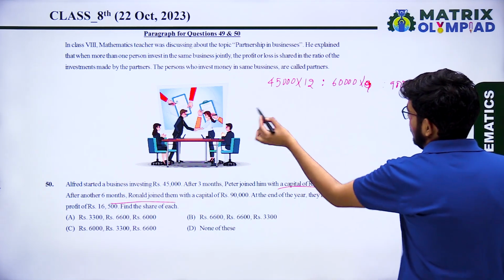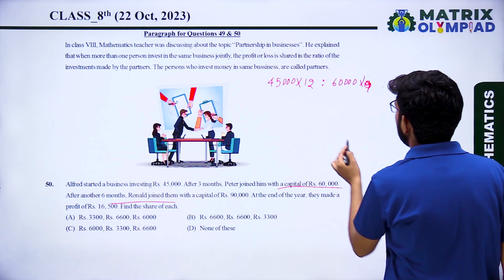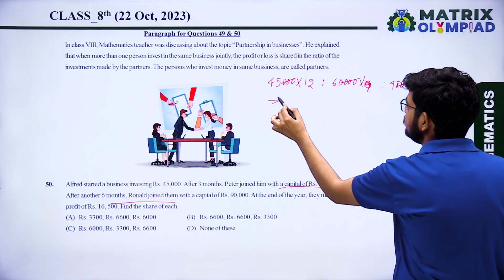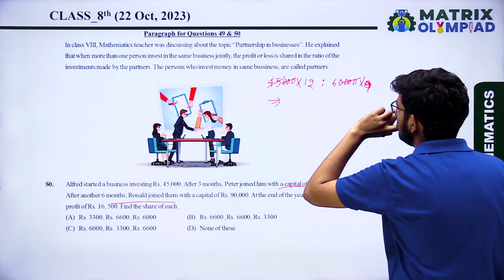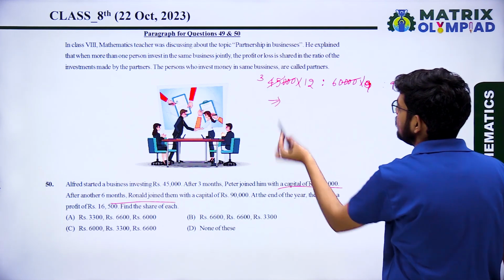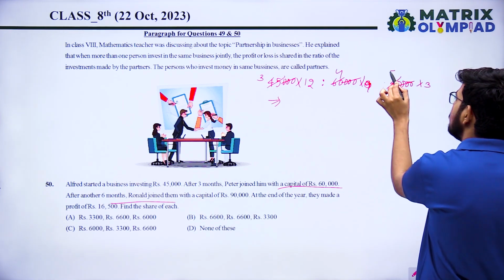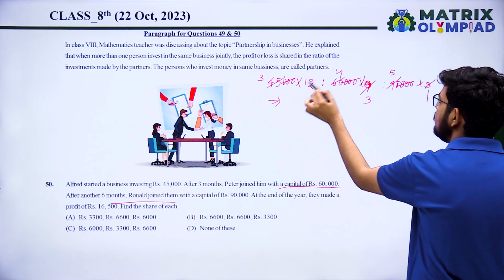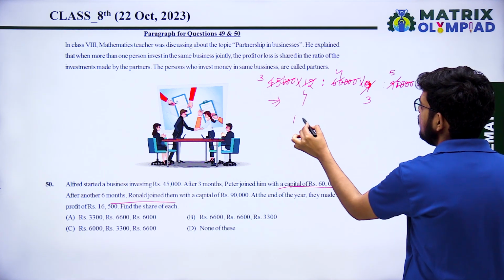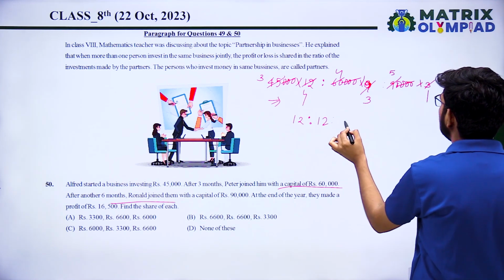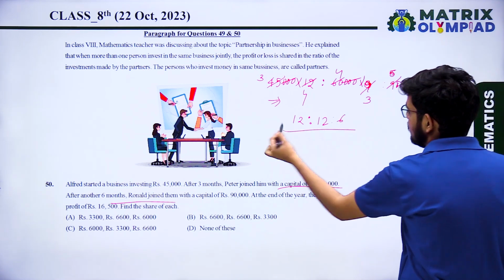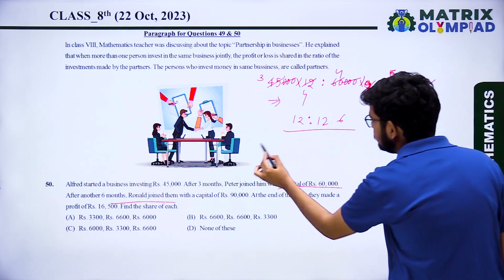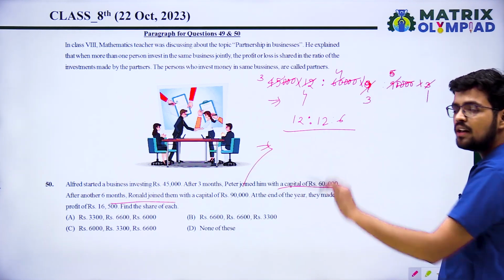So now when we compare, the ratio is 30, 30, 30 cancel out. That is by the table of 15, 3 times, 4 times, 5 times, 1 time, 3 times, 4 times. So the ratio will be 12 : 12 : 6. Okay. Now the ratio of the profit will also be the same.